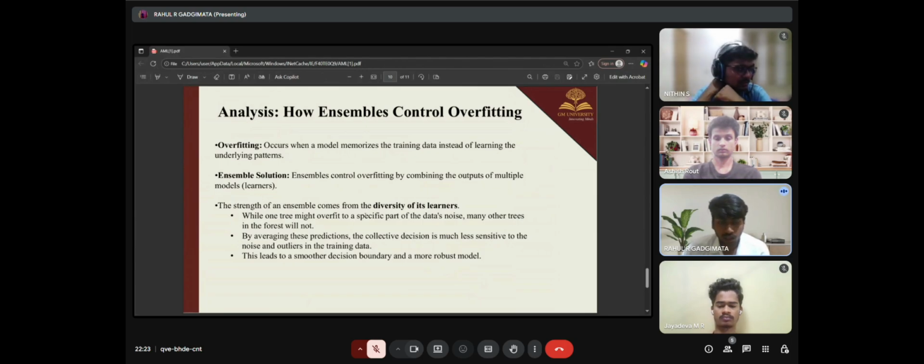As my friend said, we use decision tree and random forest, two ML models, to combine as an ensemble solution. The strength of an ensemble comes from the diversity of its learners. While one tree might overfit to a specific part of the data's noise, many other trees in the forest will not. By averaging these predictions, the collective decision is much less sensitive to the noise and outliers in the training data. This leads to smoother decision boundaries and a more robust model.